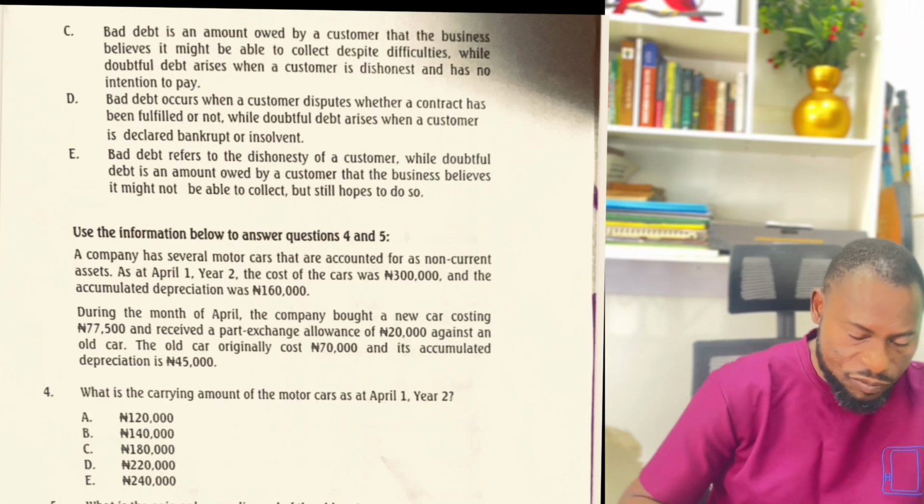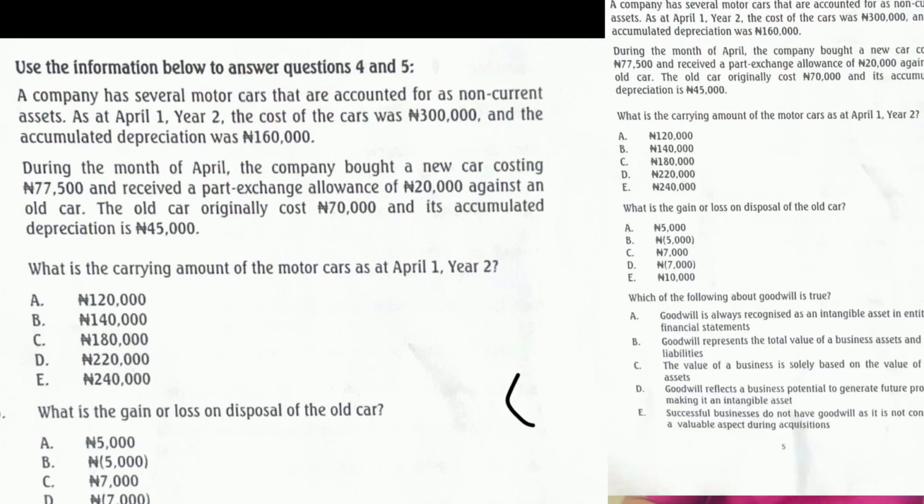Question 4 and 5. It says use the information below to answer questions 4 and 5. A company has several motor cars that are accounted for as non-current assets. As at April 1, year 2, the cost of the cars was 300 and the accumulated depreciation was 160,000. During the month of April, the company bought a new car costing 77,500 and received a part exchange allowance of 20,000 against an old car. The old car originally cost 70,000 naira and its accumulated depreciation is 45,000 naira.